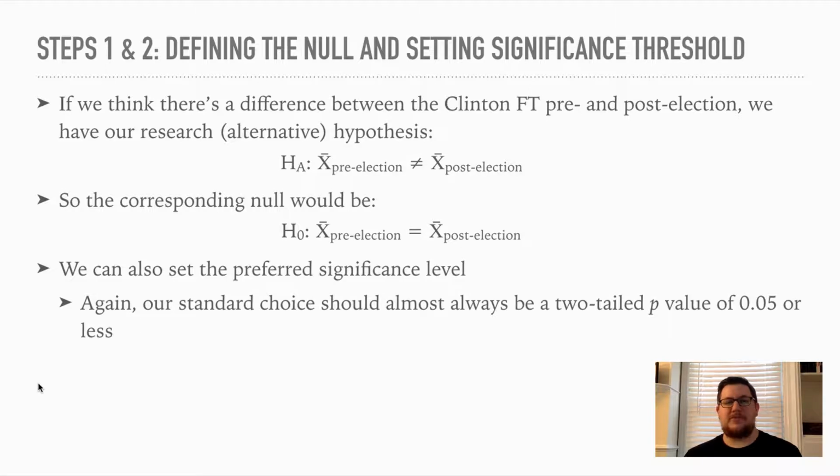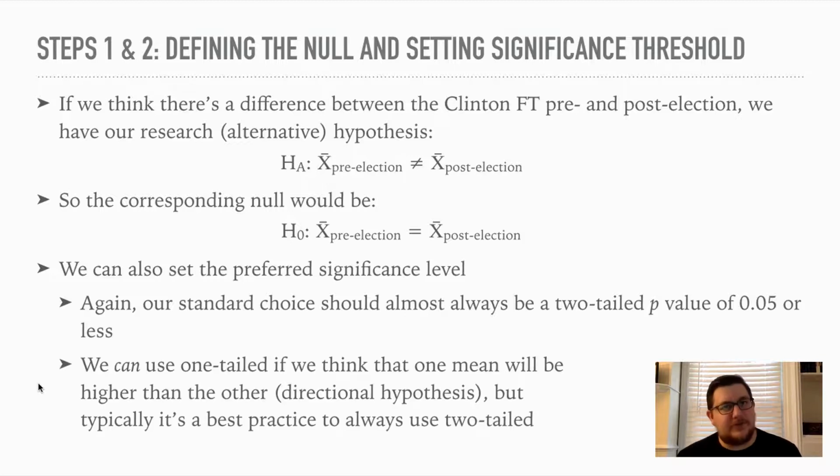We set our preferred significance level, again identical to before. The standard choice should almost always be a two-tailed p-value of 0.05 or less. Because a t-distribution is perfectly symmetrical, a one-tailed test where p is 0.05 is the same as a two-tailed test where p is 0.10. So p of 0.05 in a two-tailed test is the same as a one-tailed test where p is 0.025. Okay. Typically, best practice is to use the two-tailed, so we're just going to keep using that.